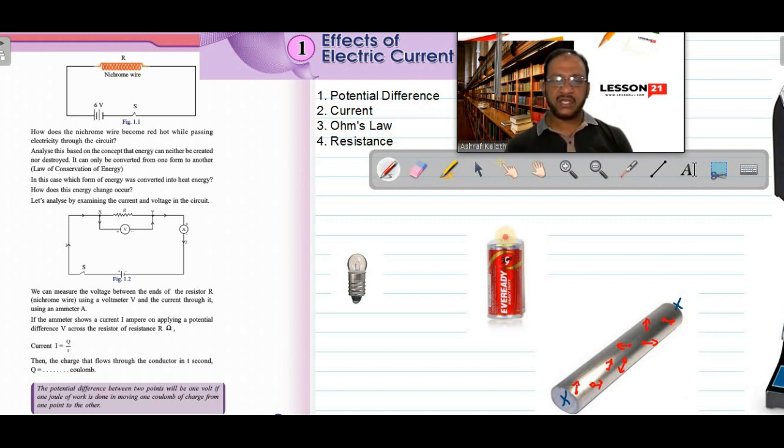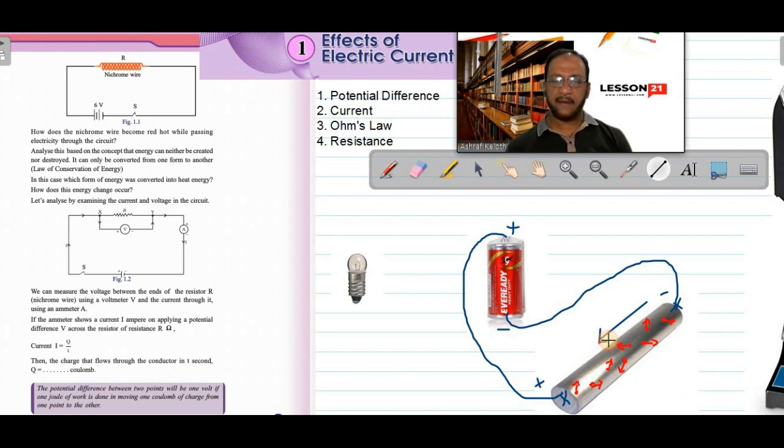If I connect positive of this cell with a copper wire to this end and negative of this to other end, okay, always positive of the cell is high potential and negative is low potential. Then from high potential to low potential, charges will start flowing. But actually what happens here, inside a metal, when we give the positive charge to this side and negative charge to this side, okay, the negative of the cell will repel free electron this way, positive will attract. As a result, the complete free electrons will get a force, a net force in this direction.